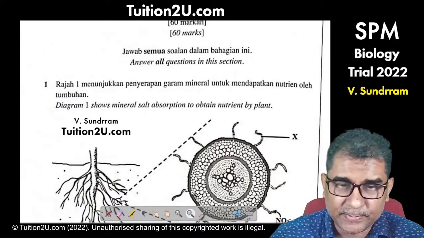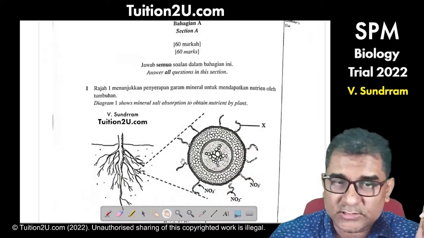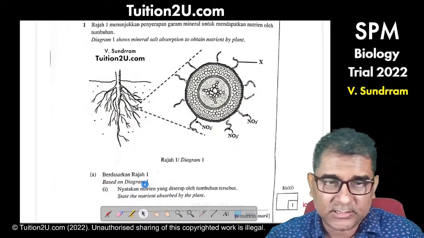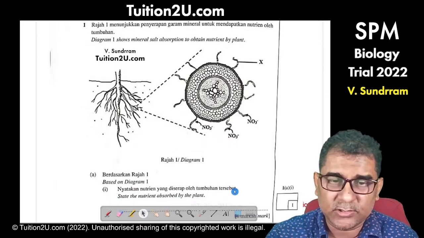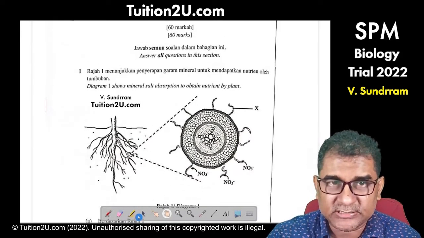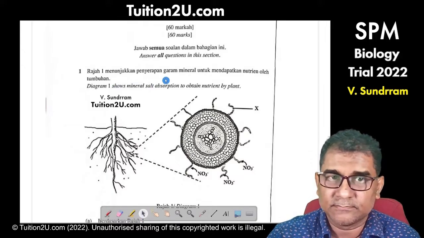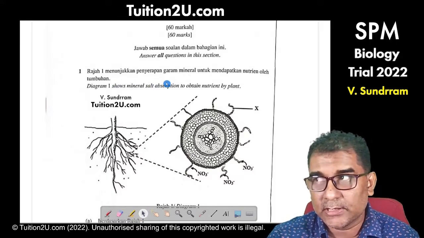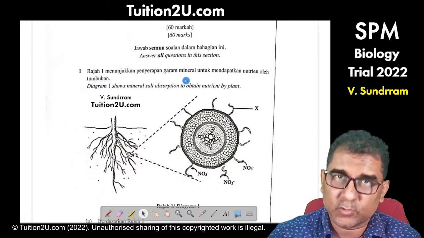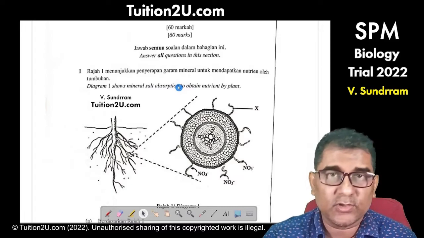For example, some students go straight to question A, but based on diagram 1, state the nutrient absorbed by the plant. That means they don't read the statement that is given here. Many a time, it is common that clues are given in the question. So don't skip, you have to read everything.